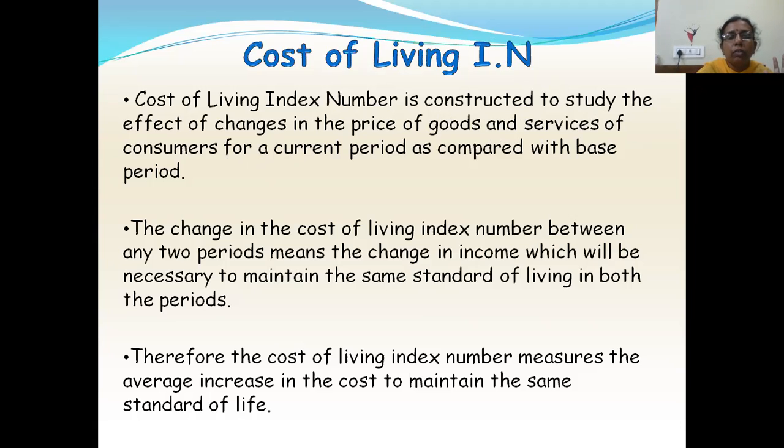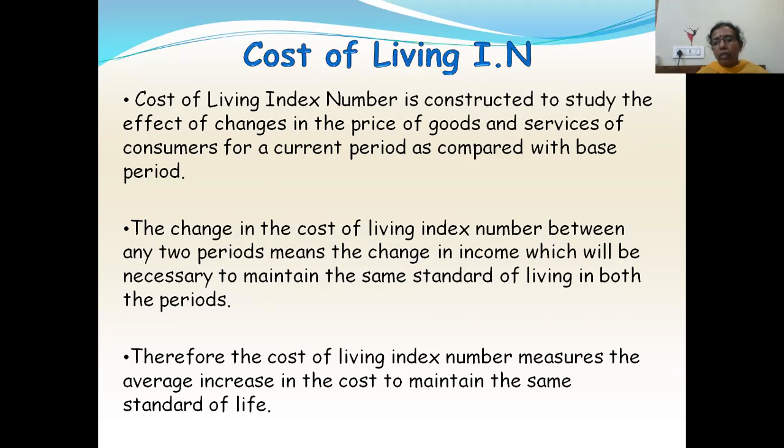Whenever there is a change in prices, there will be a change in the standard of living of the people. That is called the cost of living. The change in the cost of living index number between any two periods means the change in income which will be necessary to maintain the same standard of living in both the periods.